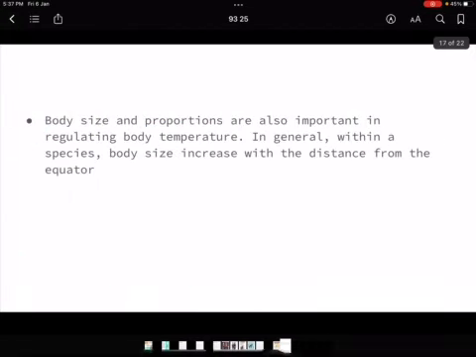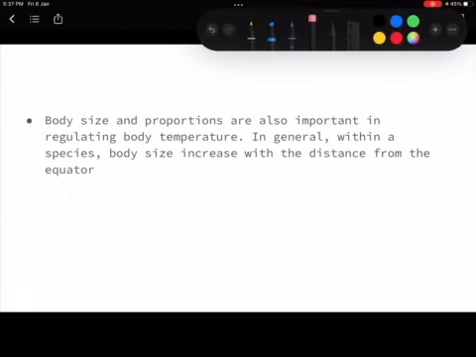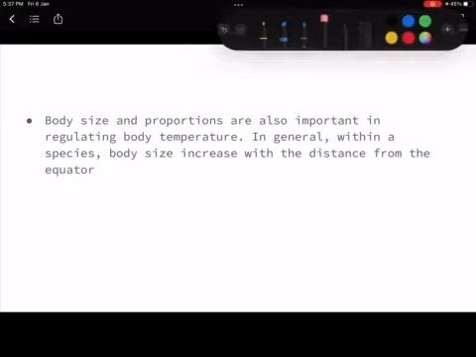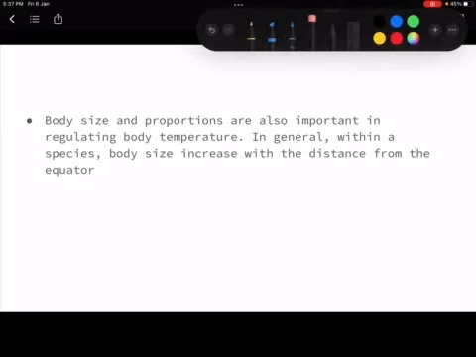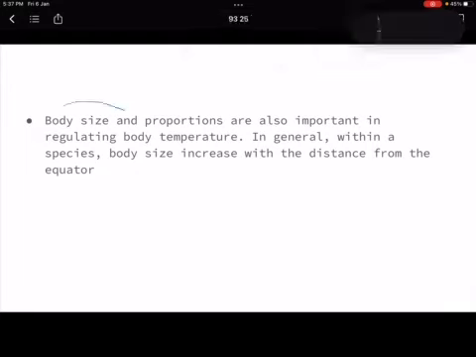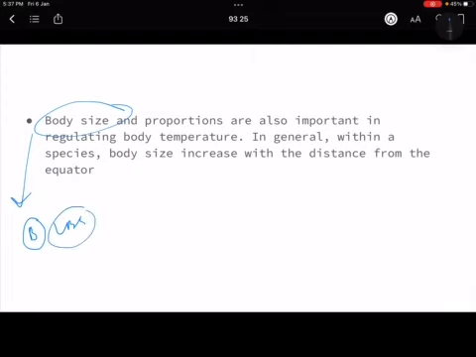Okay, now body size, we have talked about that, body size also depends a lot. If you have a larger body size, as we have talked about in Bergmann's rule, larger body sizes are there in the colder regions, so more heat is produced in the body, right? So here you have to write Allen's and Bergmann's rule.